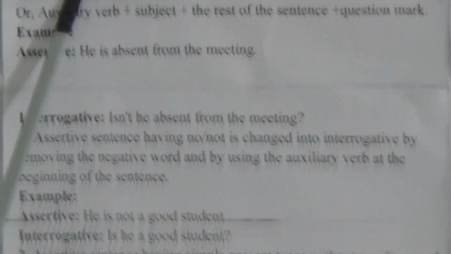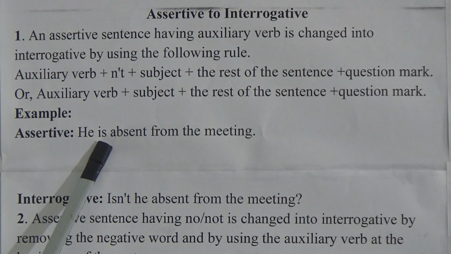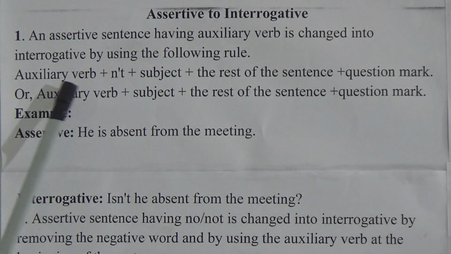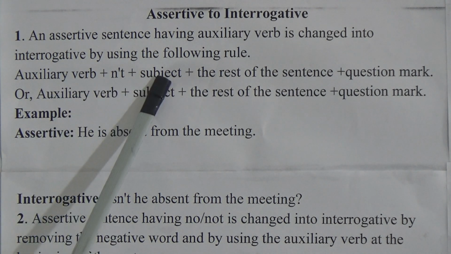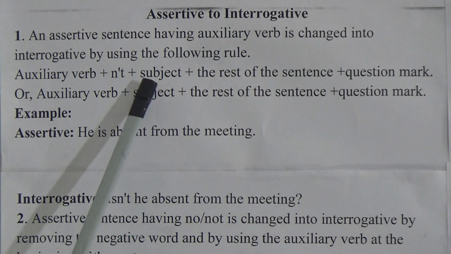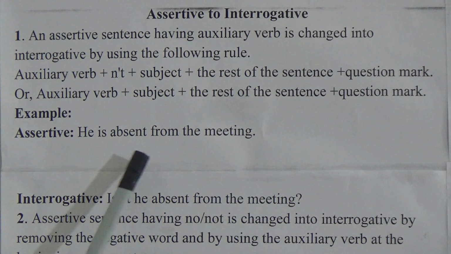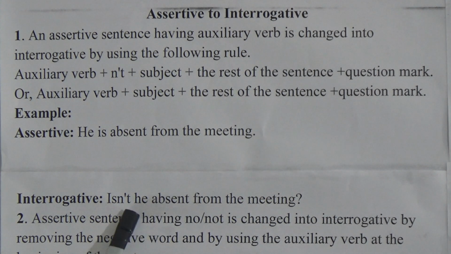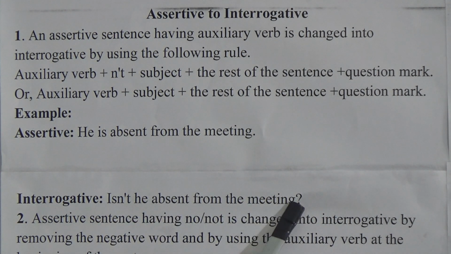Look here, the auxiliary verb. Which is the auxiliary verb here? I told you that am, is, was, were represent auxiliary verbs. So here it is is, then after is comes not. So, auxiliary verb plus not plus subject. Which is the subject here? He is the subject. Isn't he? After the subject comes the rest of the sentence: absent from the meeting. Isn't he absent from the meeting? And last is the question mark or interrogative sign. I hope all of you have understood this example.